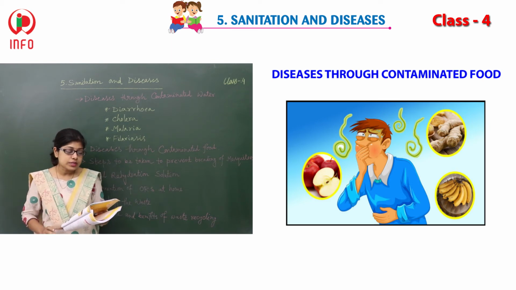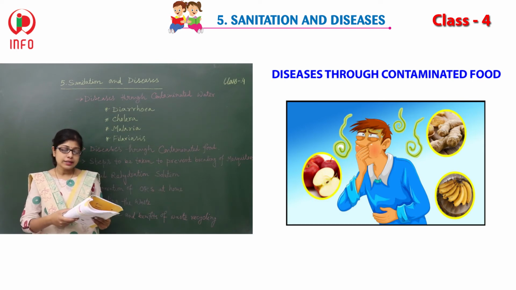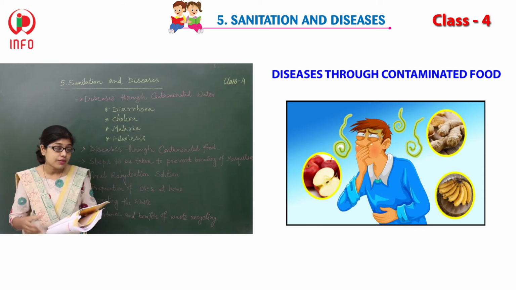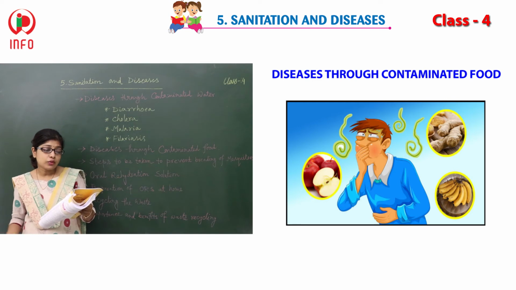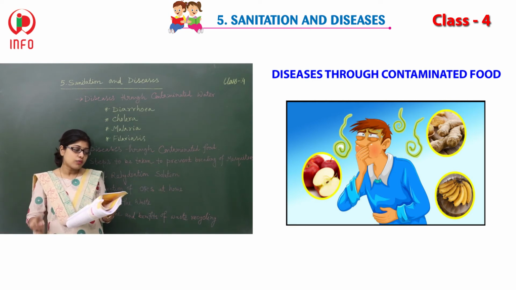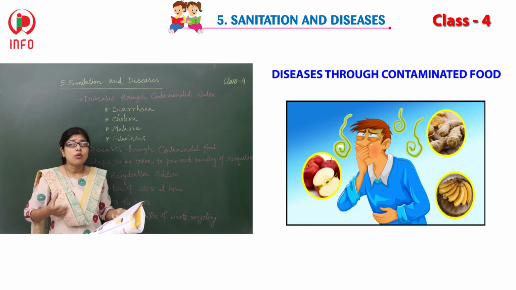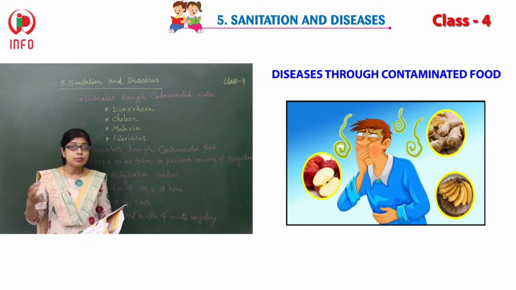So food poisoning is one of the problems of disease also, and it is any illness that results from eating contaminated food. Harmful bacteria are the most common causes of food poisoning. So bacteria, what is happening here? Here the bacteria are present.